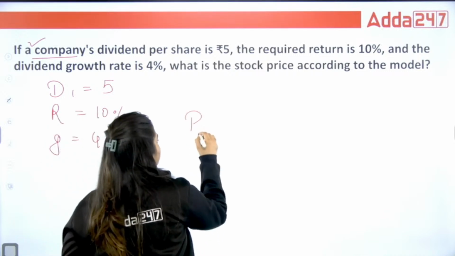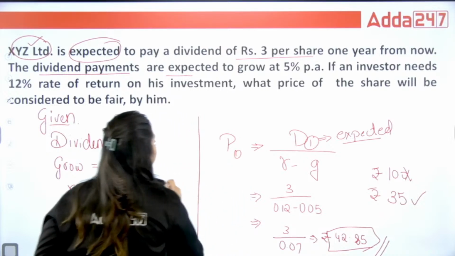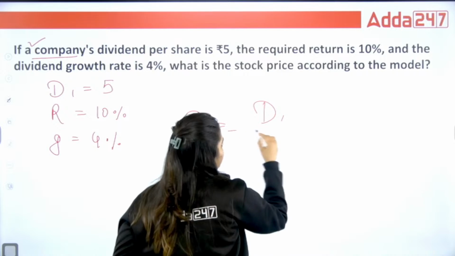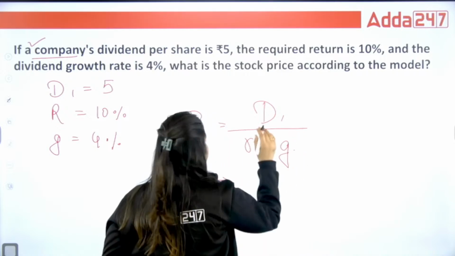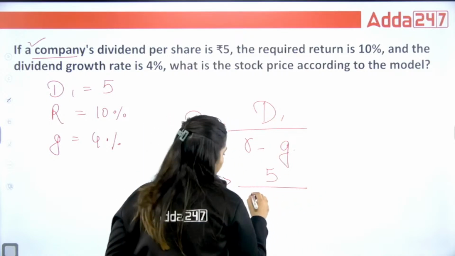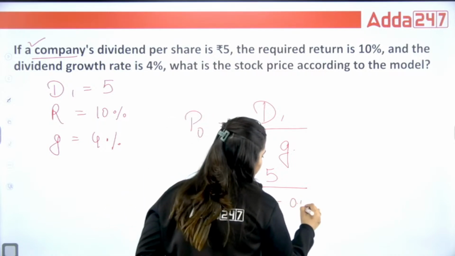So, what is the formula for your P0, today's price? It is D1 divided by R minus G. The dividend the company is giving you after 1 year, D1, is 5. What is the rate? That is 0.10. Growth is 0.04.